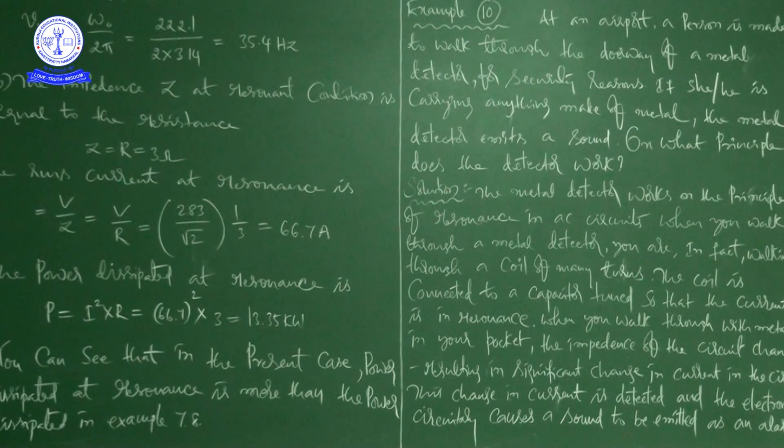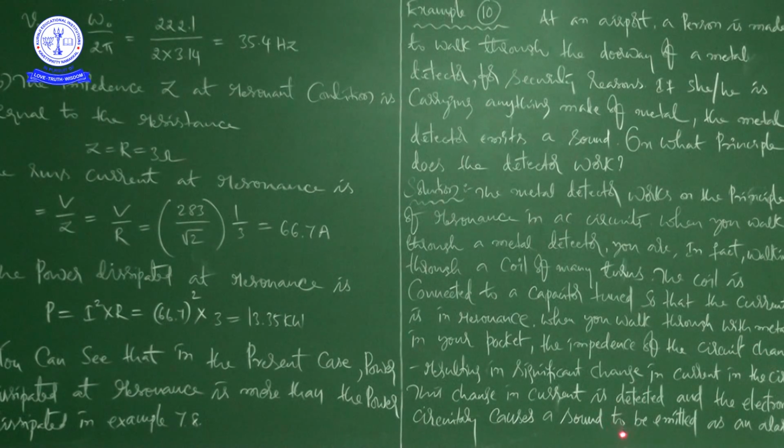Please try to understand the procedure. What is going to happen step by step? Initially you are going to walk through the metal detector, that is, a coil of many turns. The coil is connected to a capacitor tuned so that the circuit is in resonance. When you walk through with metal in your pocket, the impedance of the circuit changes, resulting in significant change in the current in the circuit.